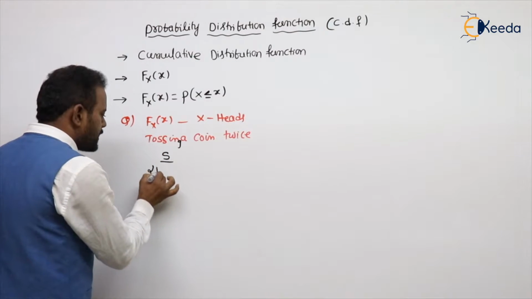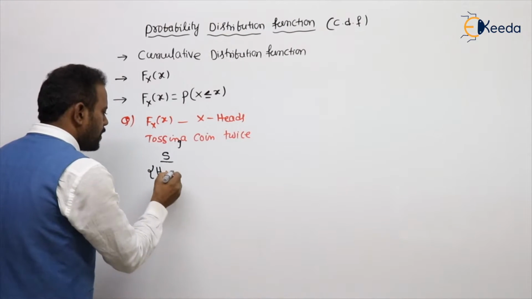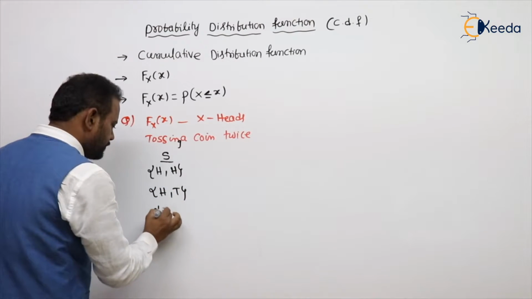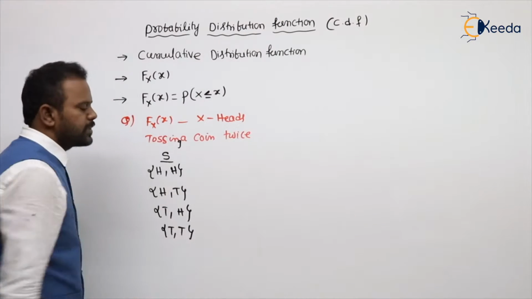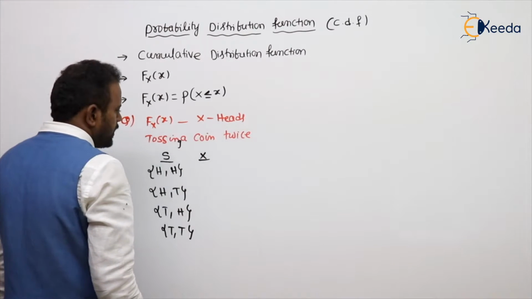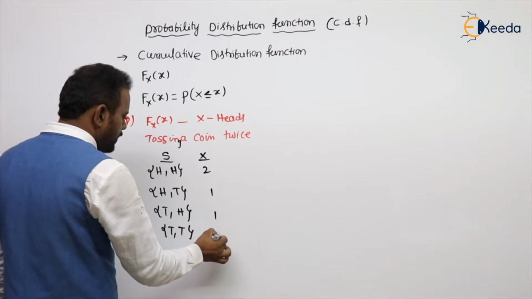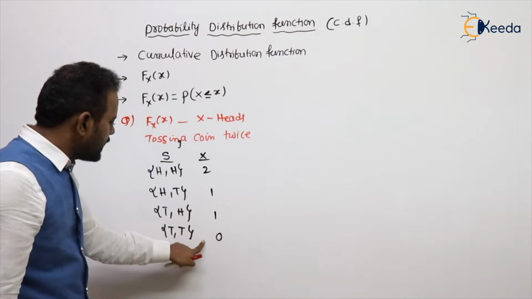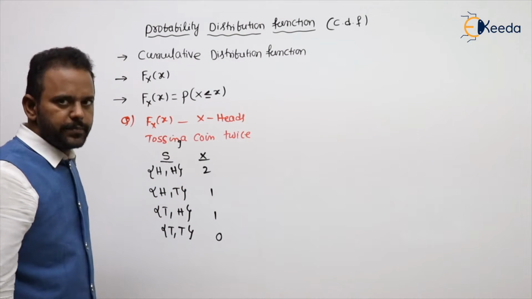That is the sample space. Both are heads, head and tail, tail and head, both are tails. The possible values for the random variable are 2, 1, 1, 0, because x indicates the number of heads in the experiment.